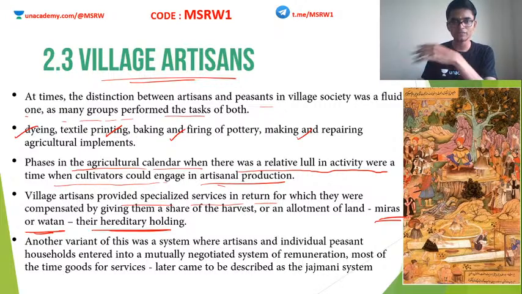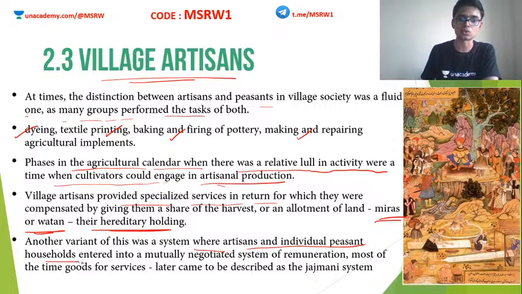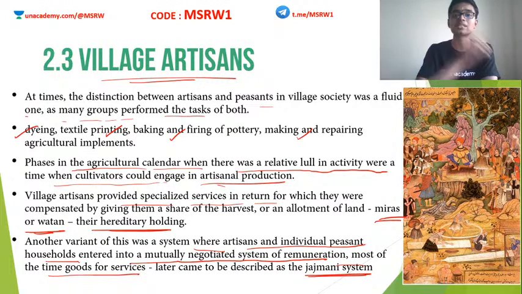Rather than providing him with land, or rather than providing him with a part of this agricultural produce, there is another variant, and this variant was a system where artisans and individual peasant households entered into a mutually negotiated system of remuneration, most of the time goods for services. So this system is also known as the Jajmani system. Have you heard about this Jajmani system, also known as the master system?